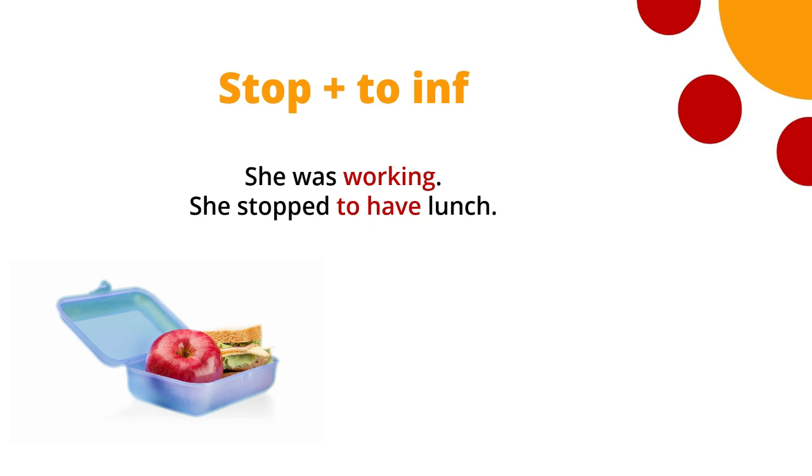It is supposed that we would know what the activity was in a sentence like she stopped to have lunch. It is often implied by the context, but somewhere there is a verb, but it's not necessarily after the verb to stop. Okay, so sometimes we go straight to the to infinitive to show the reason for stopping, and you have to know what the activity was.